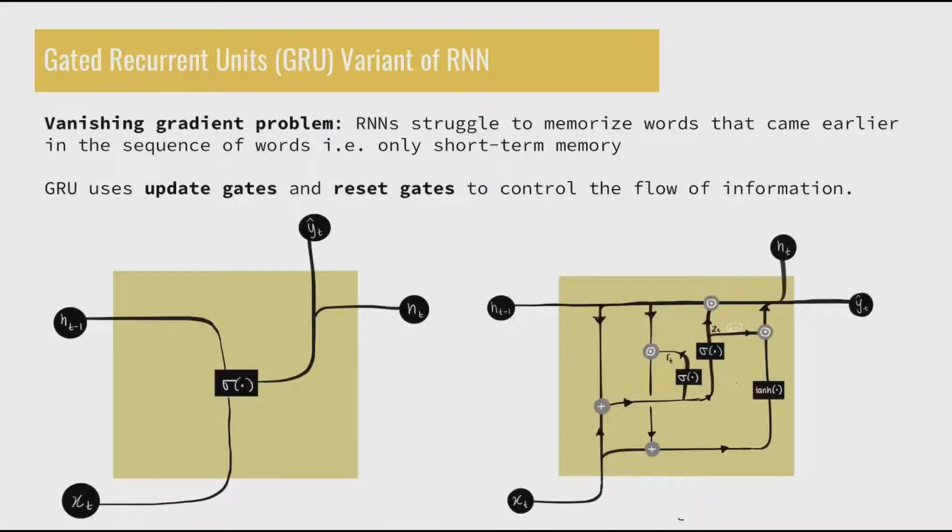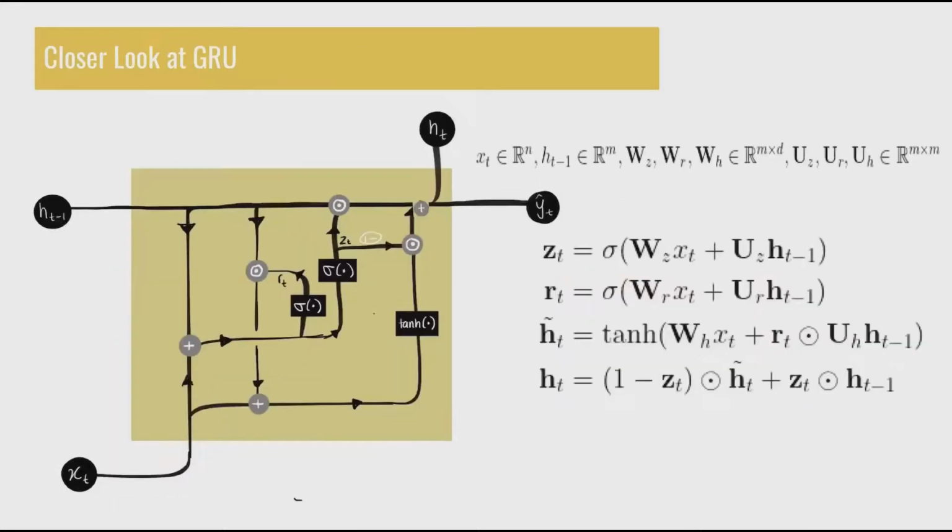The right shows how a GRU would behave with the same outputs. So let's take a closer look at a GRU and how it differs from a traditional RNN. So notice first off that the inputs of the GRU are the same as a traditional RNN. So we still have xt, the current input, and the previous hidden state, ht minus 1.